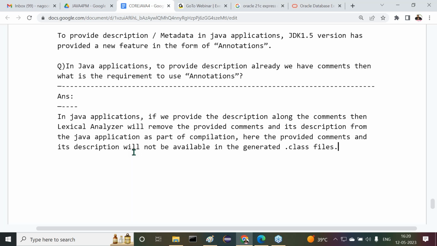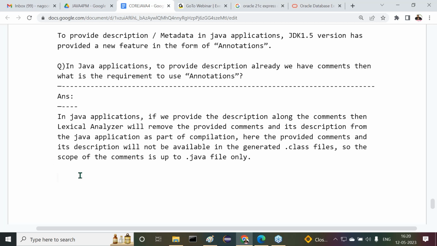That means when we compile a Java program, we are able to get .class files. After compilation of the Java program, what files do we get? .class files. In the generated .class files, what is not available here? The comments and its description are not available. So the scope of the comments is up to the .java file only. That's it.